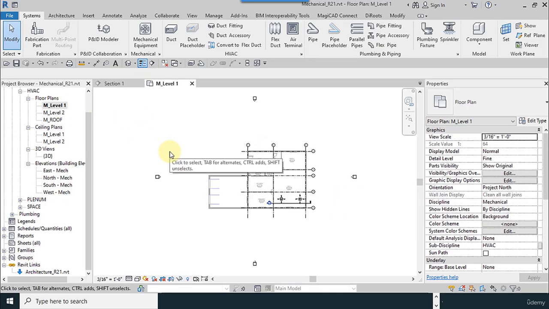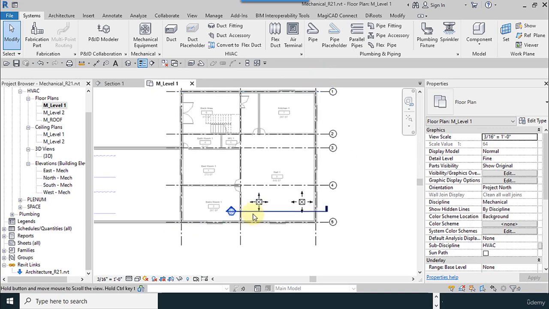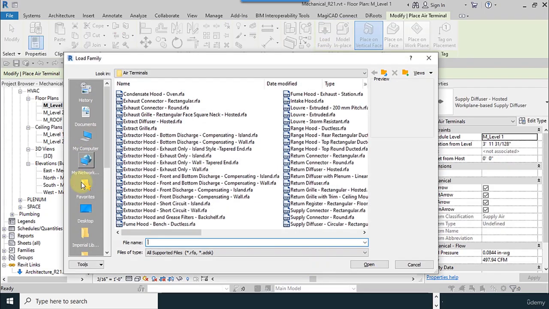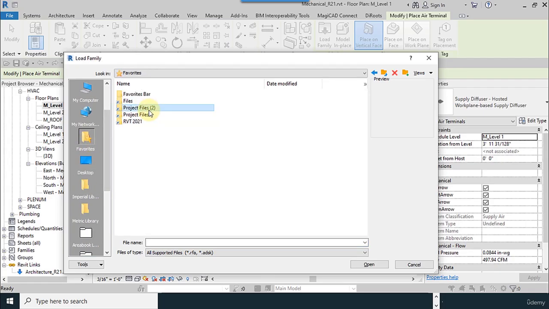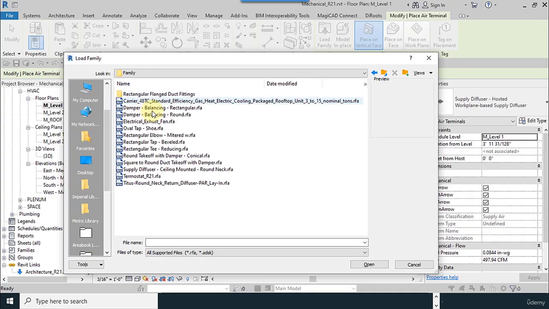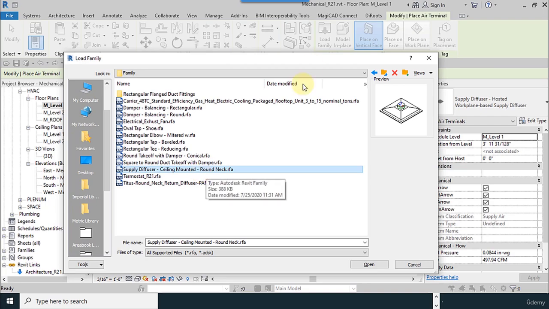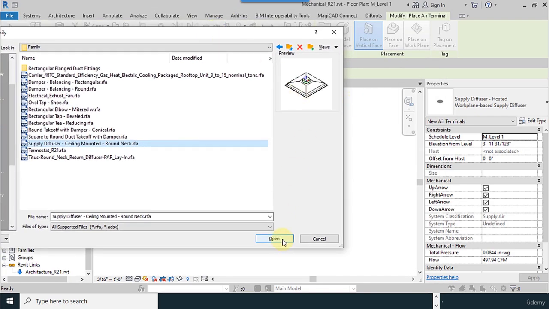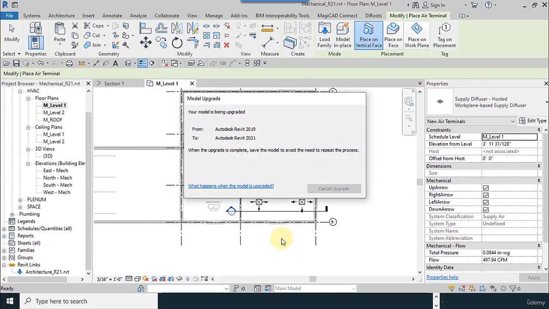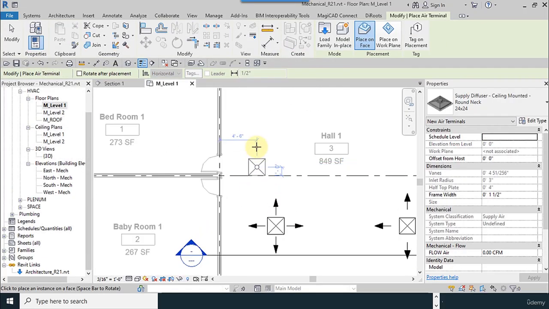I go to the level 1 mechanical. I want to use the family type that belongs to the Titus company. Load a family. It is better to use the real families. I will share these files with you. Mention that I have to add this file.